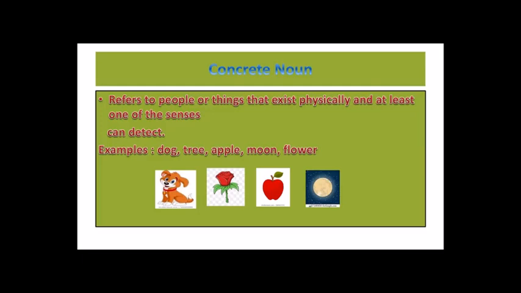Flower, we can see, we can touch, and we can smell. So all the nouns that can be seen, touched, smelled, heard, or tasted are called concrete or material nouns.